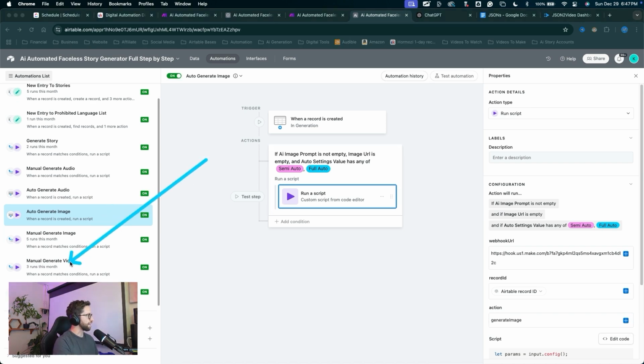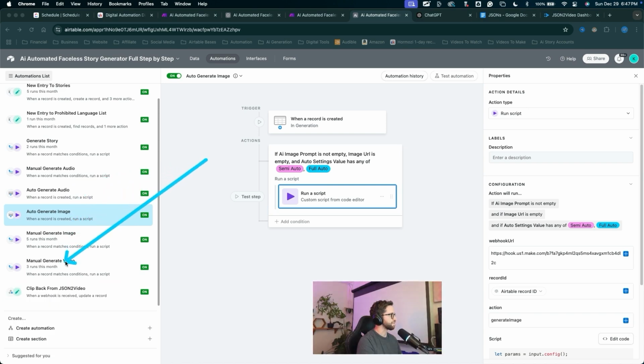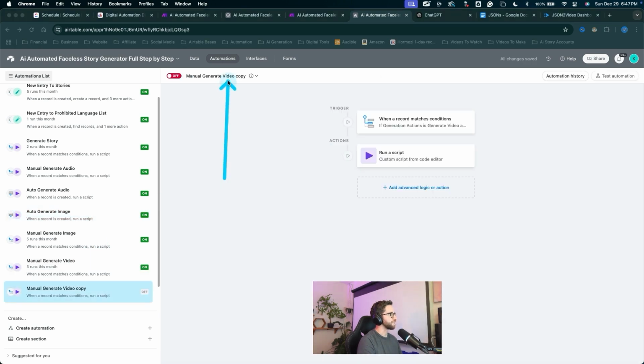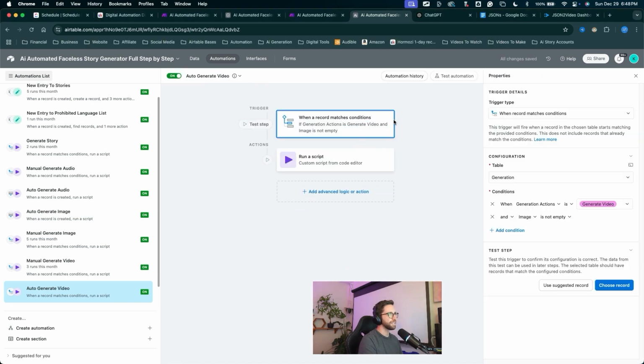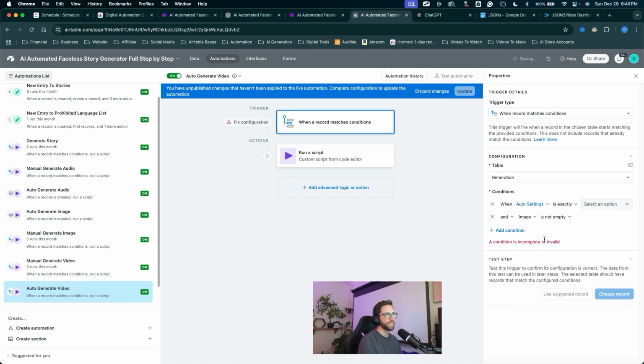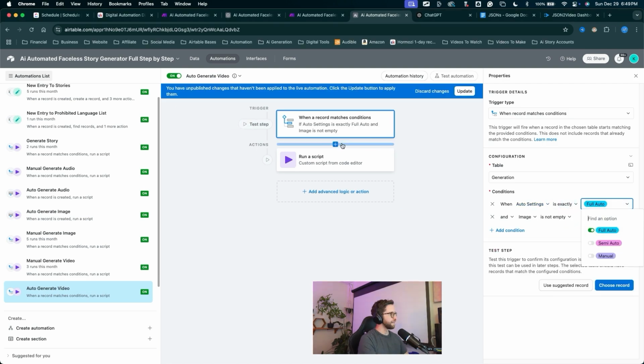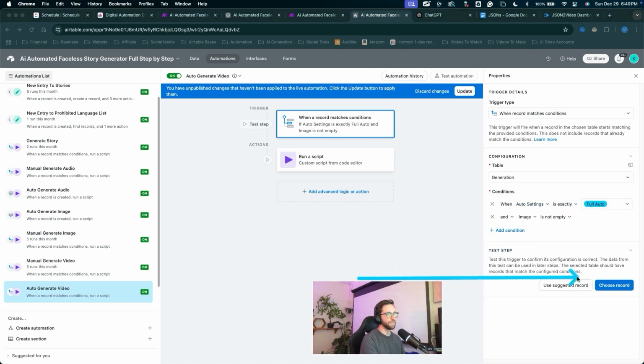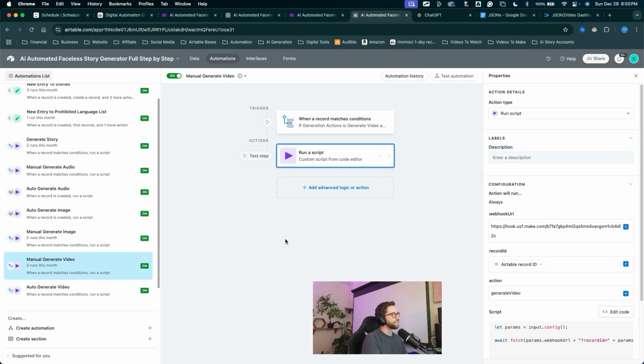Let's go ahead and create our automatic video generation automation. This one's going to be a little bit different, so we're just going to duplicate our manual generate video automation. I'll come up here to rename it auto generate video. I'll flip it on. Now I'll change the trigger. Click on the trigger action. We'll change the conditions simply to when auto settings is full auto. What that means is if the settings are set to semi-auto or manual, the videos will not automatically generate. Let's click update. Great. We are moving through this, so we can jump into the next automation chain.